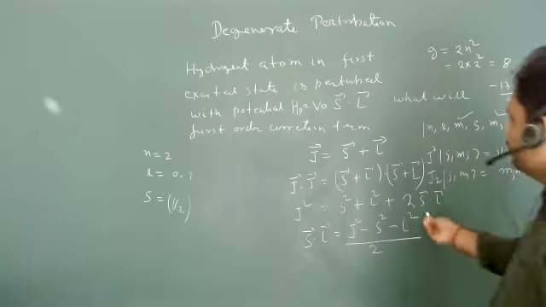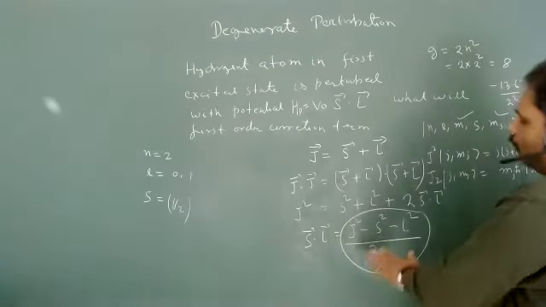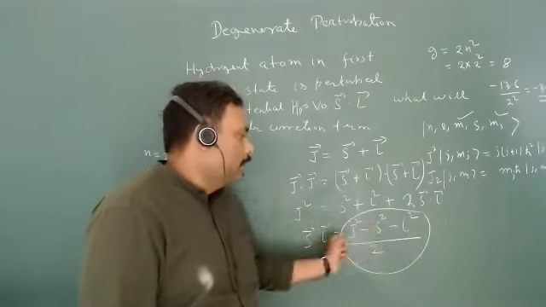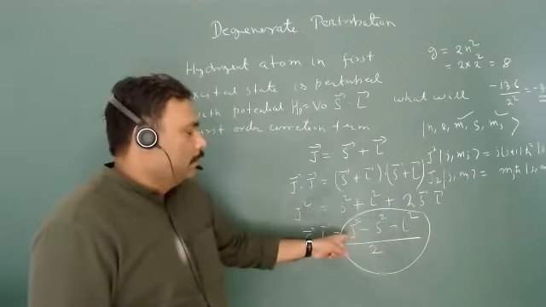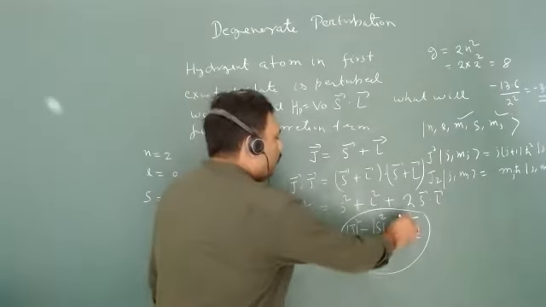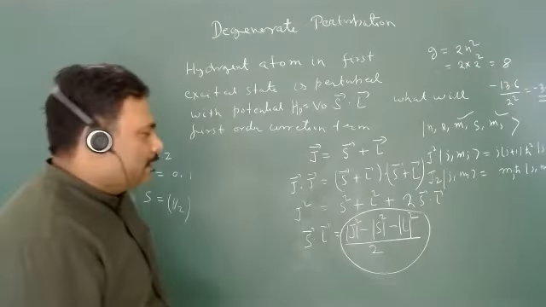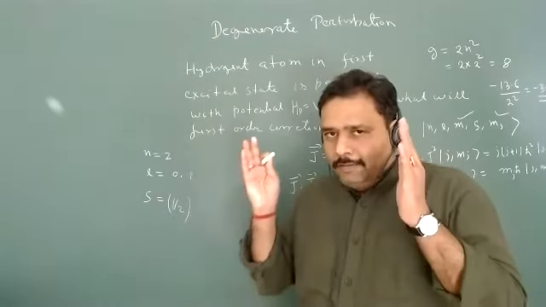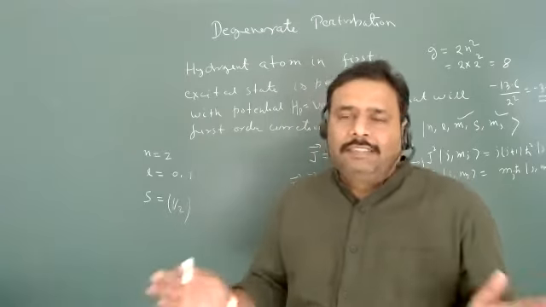And now if you see the perturbation, there is no role of the Z direction. Only we have to know about the magnitude. Are you getting my point? Only we have to talk about the magnitude. That is J. This is nothing but the mod J square, the mod S square, and the mod L square. So can you please guess whether this perturbation will break the degeneracy fully, or will it break it partially?